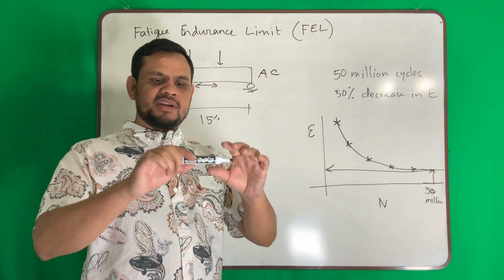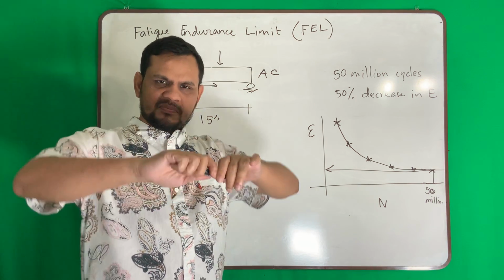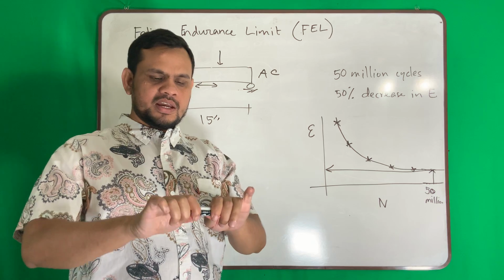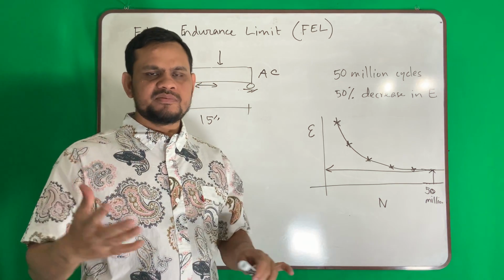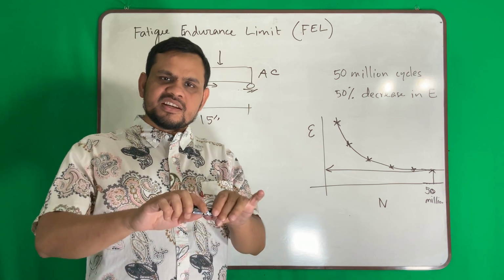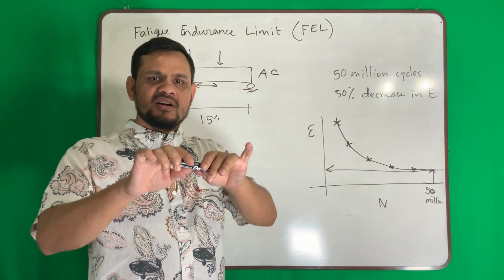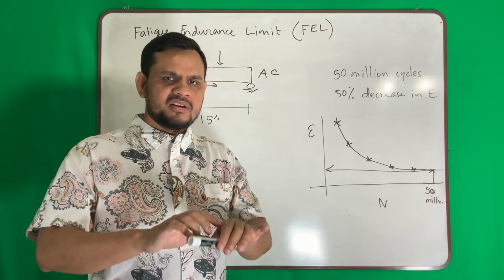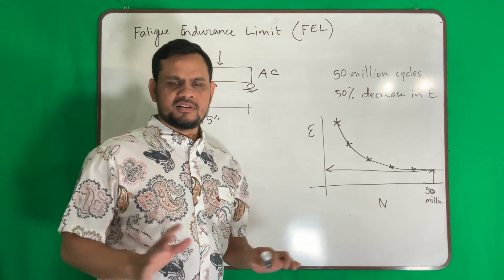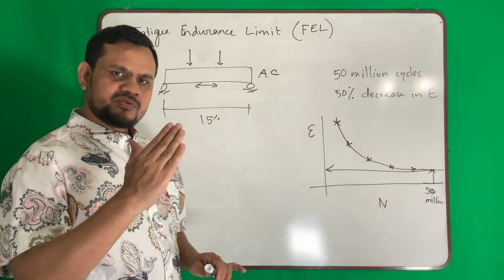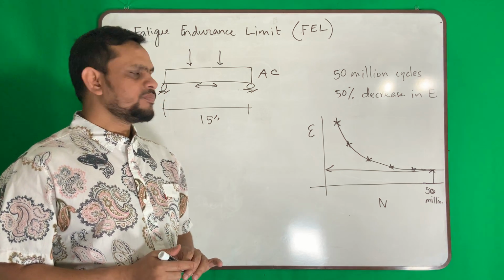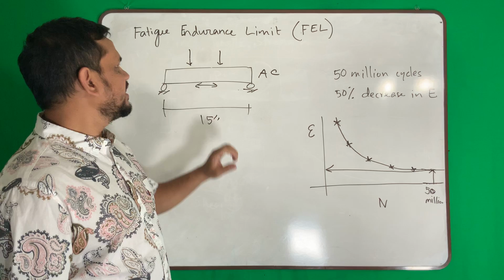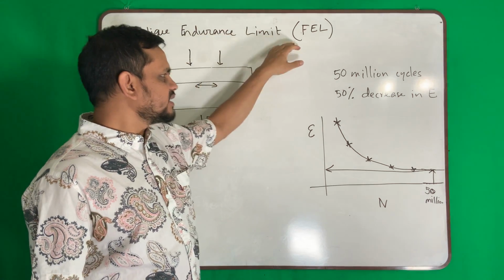That means if I apply in this marker, if I apply very big force, it may not fail in one cycle, but if I do it say 50 times, it will fail. But if I decrease my load very small, it may not fail like ever. So we need to find that limit of the stress or strain below which my material will never fail. That is called fatigue endurance limit.